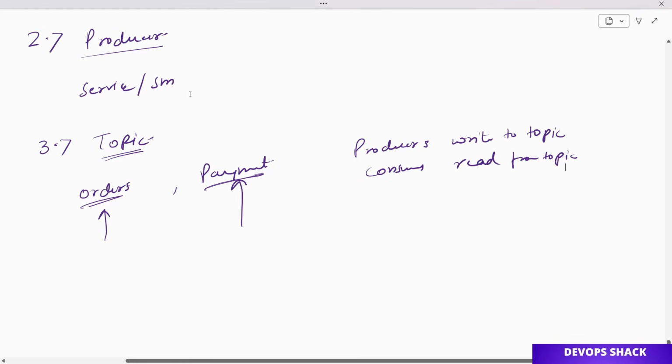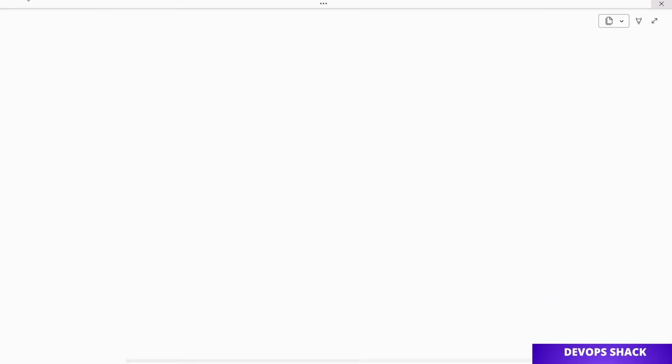Okay, now next thing we have is known as partition. So what exactly is partition? I told you that a topic is basically categorization, you can say a folder. Let's say we have a folder like this, order.